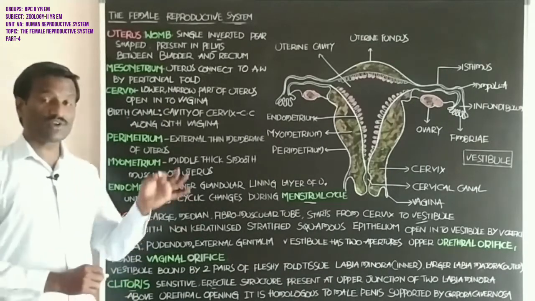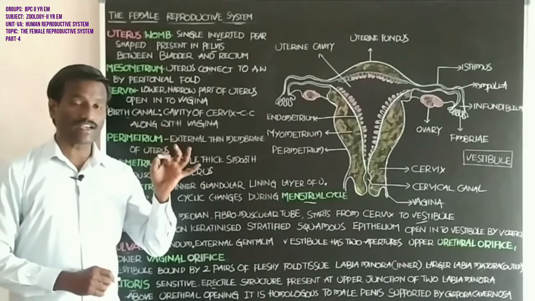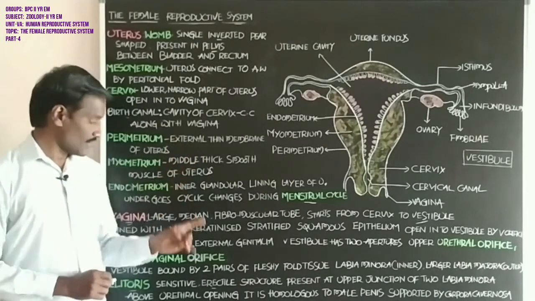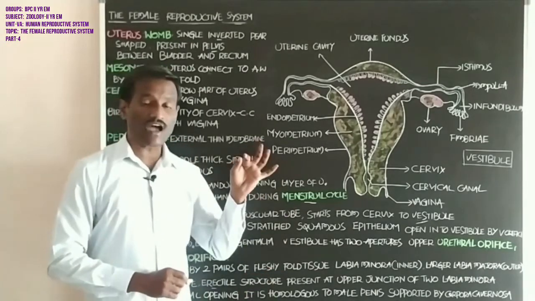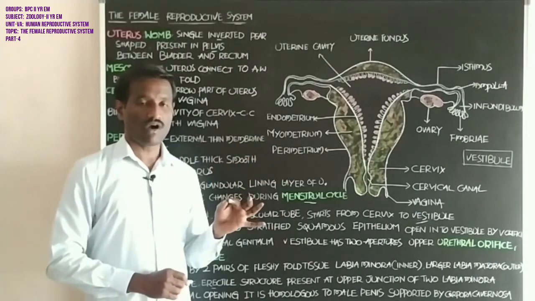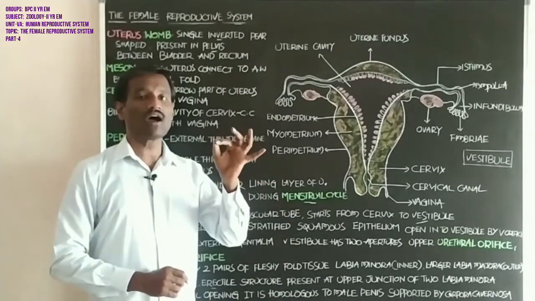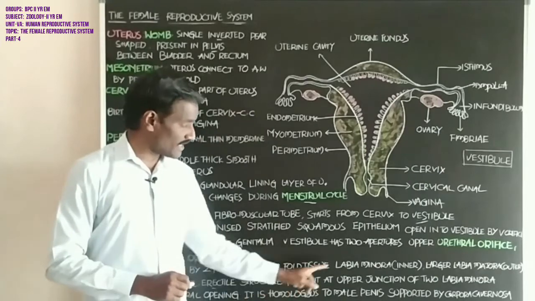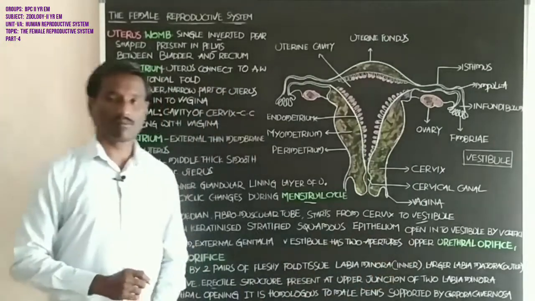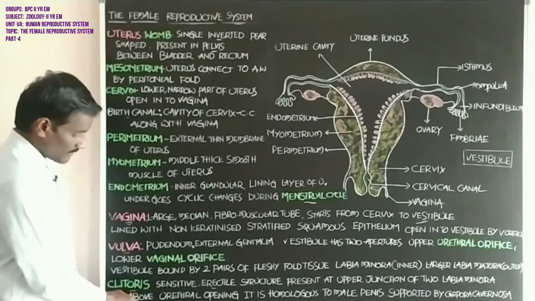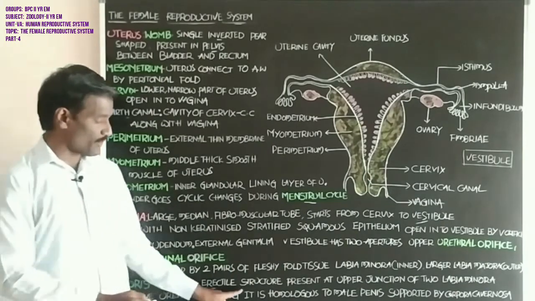The clitoris is a sensitive erectile structure present at the upper junction of the two labia minora, above the urethral opening.